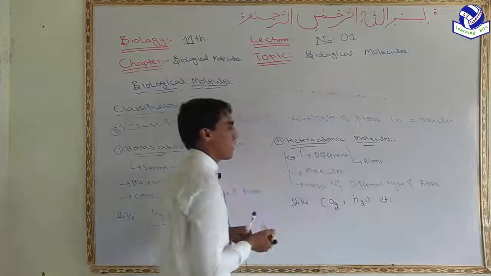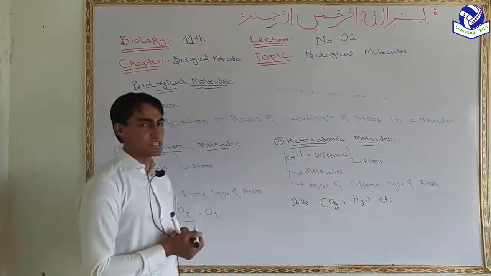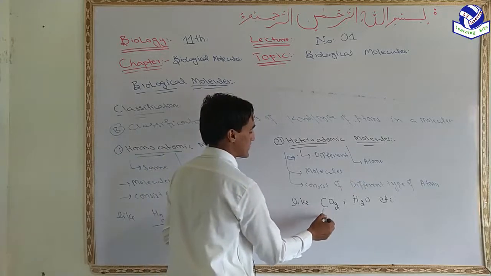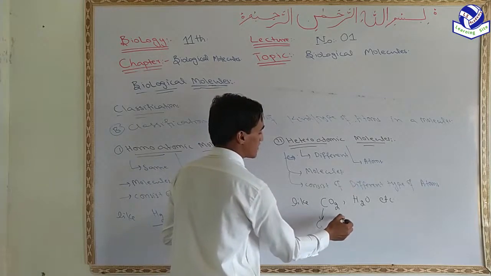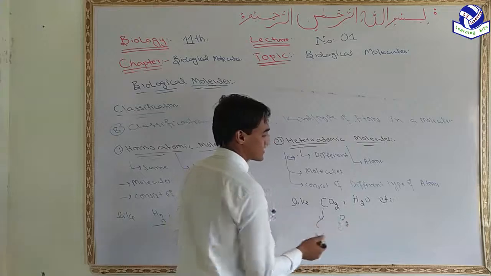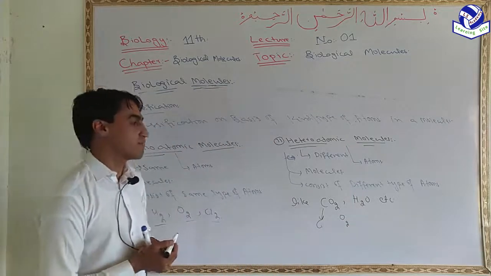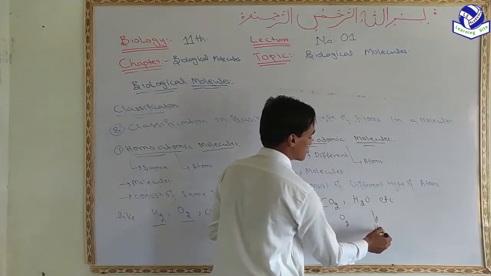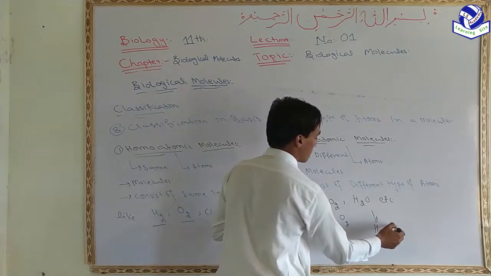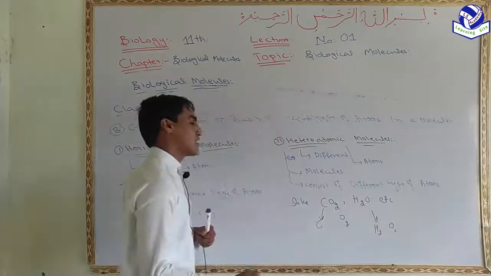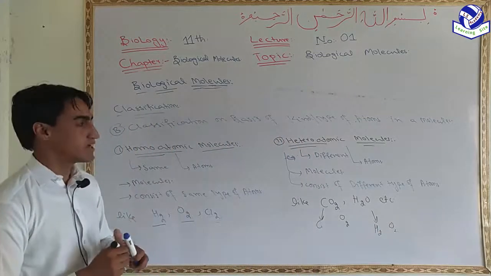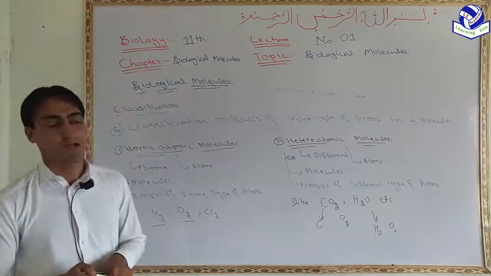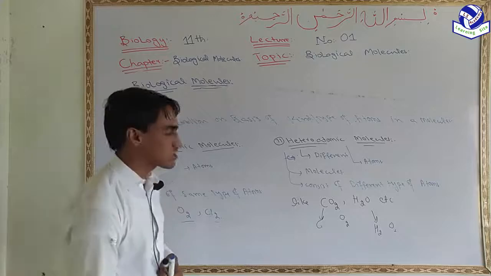So this is the example of a heteroatomic molecule which consists of different types of atoms, like carbon dioxide, which consists of a carbon atom and 2 atoms of oxygen. The second one is water, which consists of 2 atoms of hydrogen and 1 atom of oxygen. Such a type of molecule is called a heteroatomic molecule. So this is the classification of molecules.